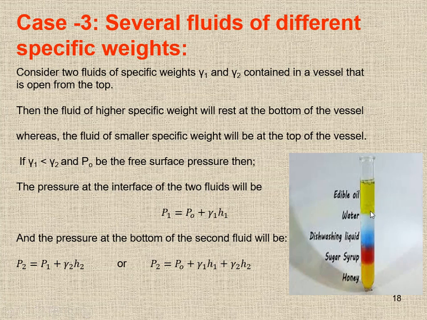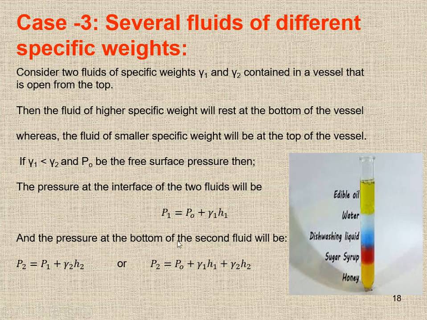At the interface we have only one fluid. Here the pressure is P naught, and at the interface we call the pressure P1. So P1 is equal to P naught plus gamma 1 H1, according to the equation.